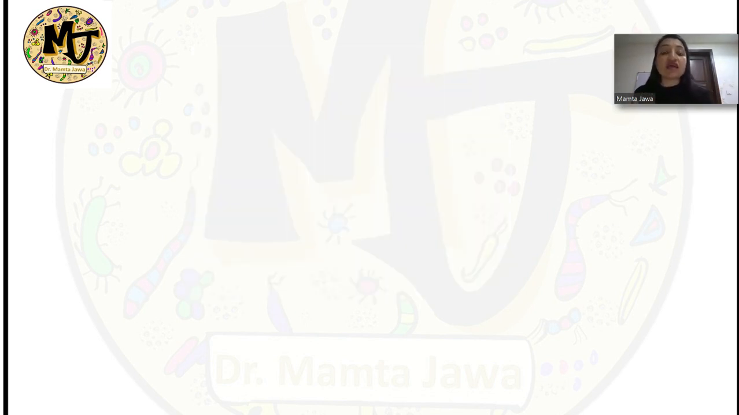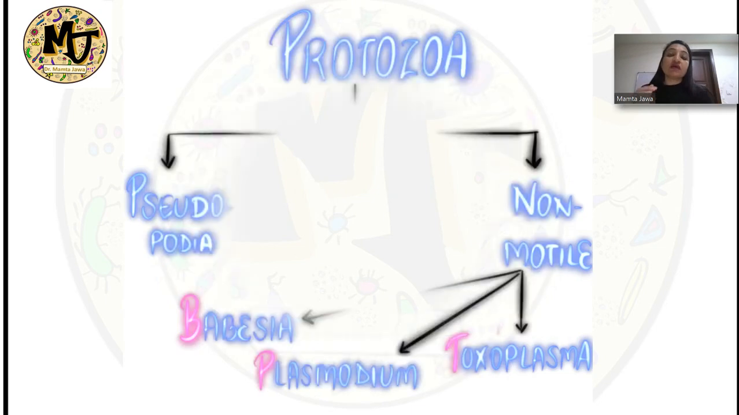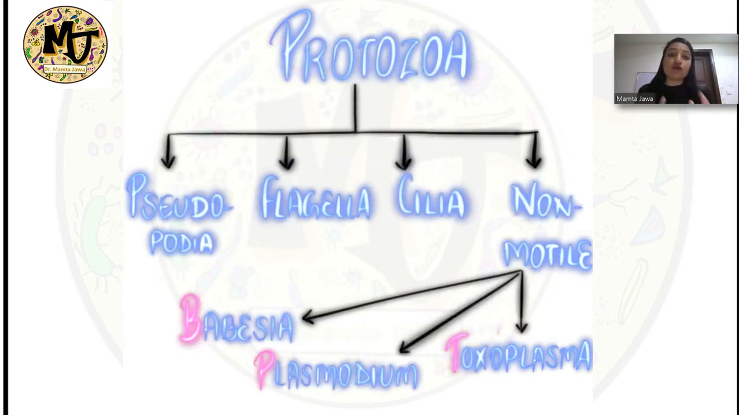In fact, we can classify protozoa based on the different kinds of organs of locomotion. Like some of them are motile by pseudopodia, some have flagella, some are cilia, and few are non-motile. Now, the non-motile protozoa can be remembered as BPT or Bachelor of Physiotherapy. Now, B is Babesia, P is Plasmodium, and T is Toxoplasma.